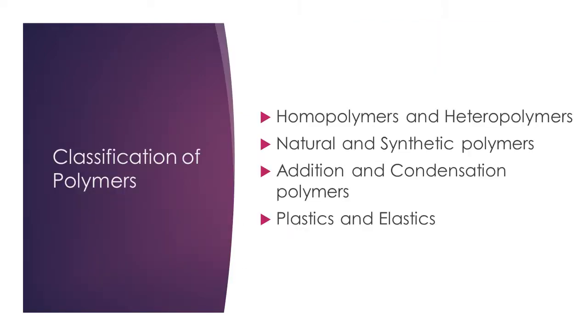Now let us see how polymers are classified. They are classified as homopolymers and heteropolymers, natural and synthetic polymers, addition and condensation polymers, plastics and elastics. We shall see each one of these in detail now.